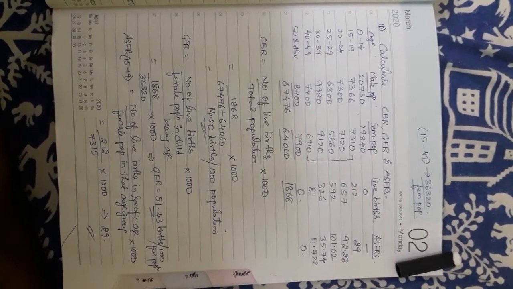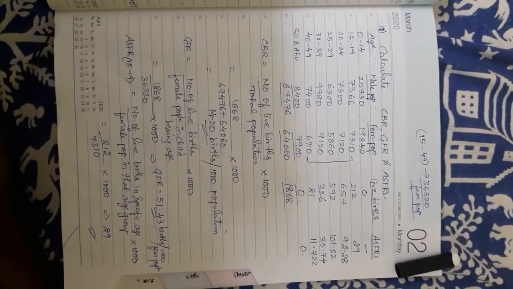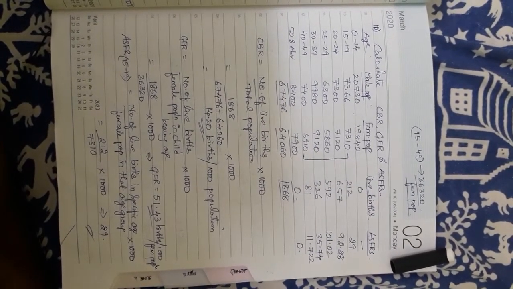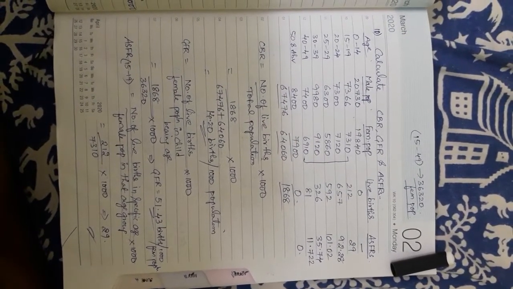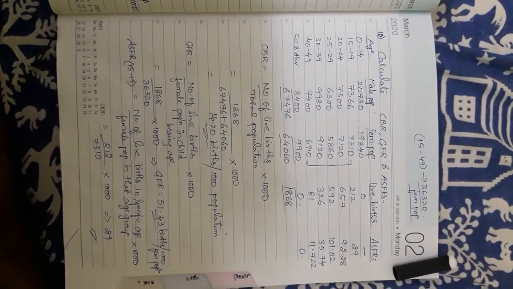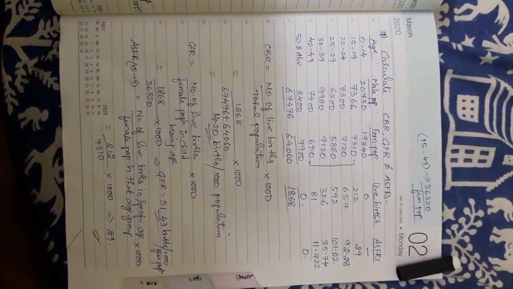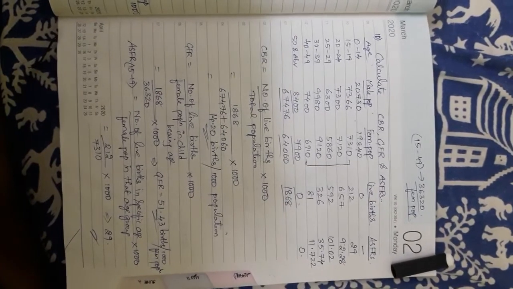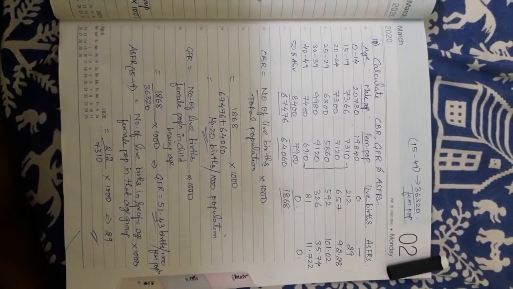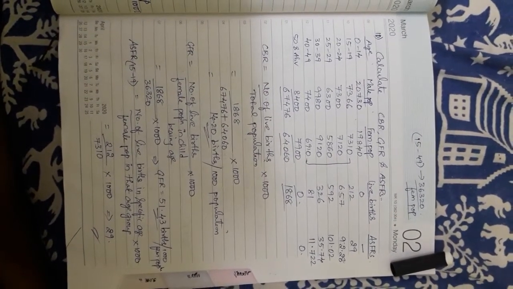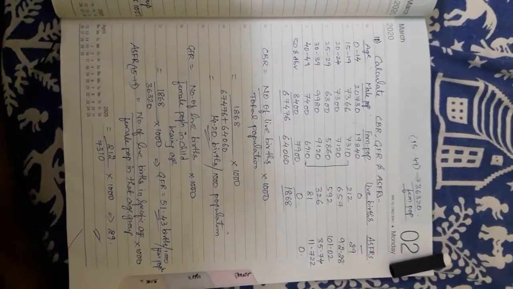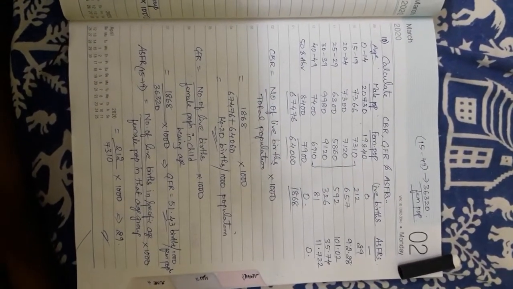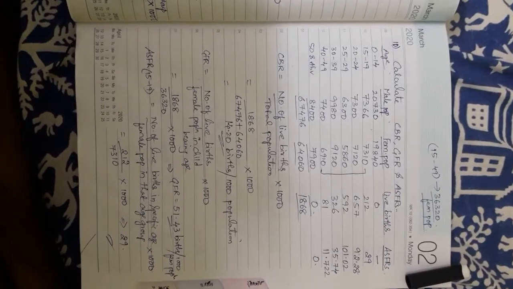And live births. The difference between the previous problem and this problem is, in the previous problem the ASFR calculation for a particular age group was asked, but here we have to calculate ASFR for all the specific age groups. Clear?